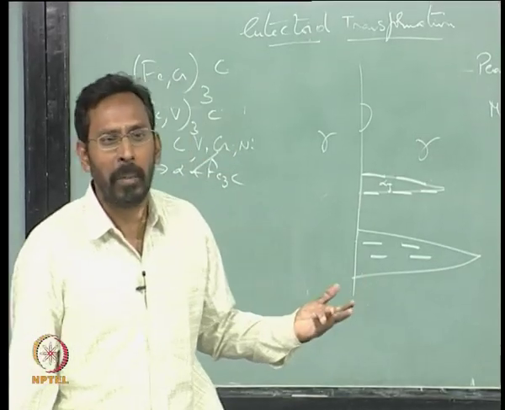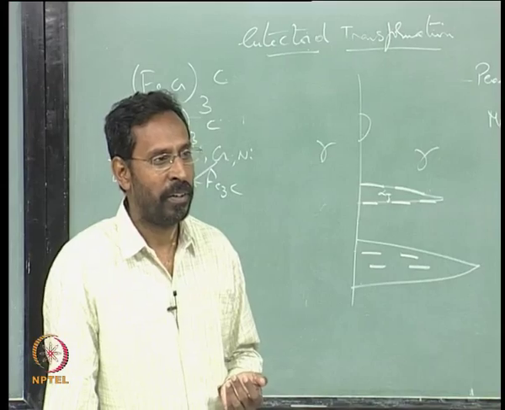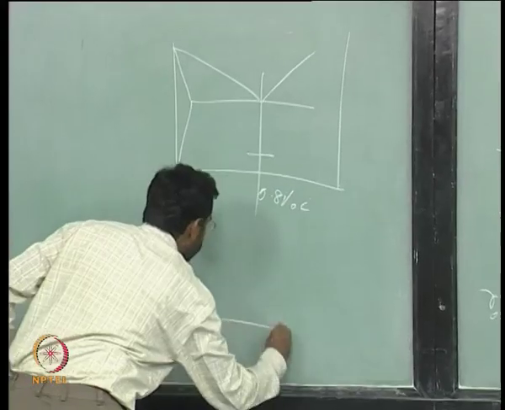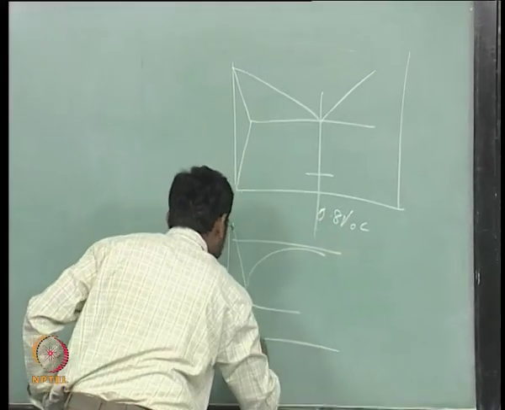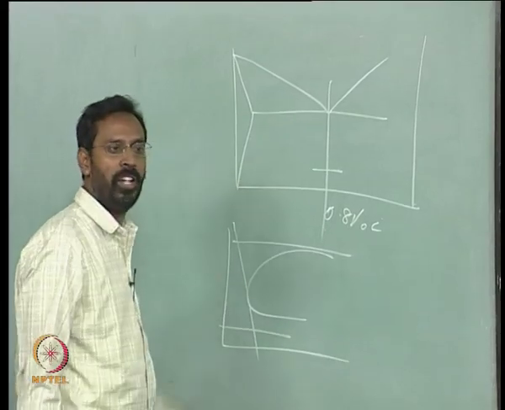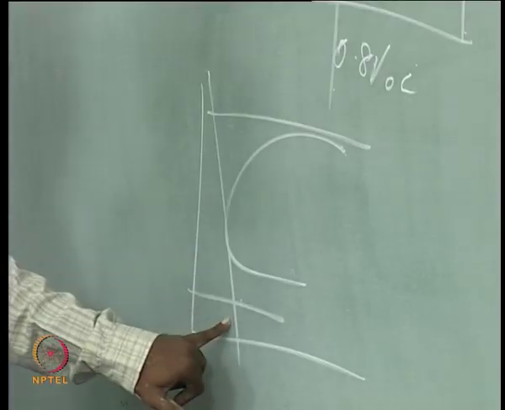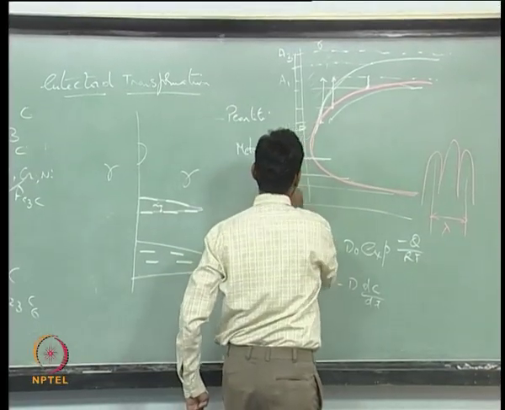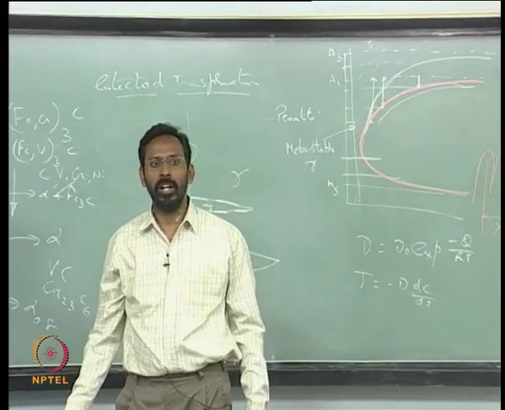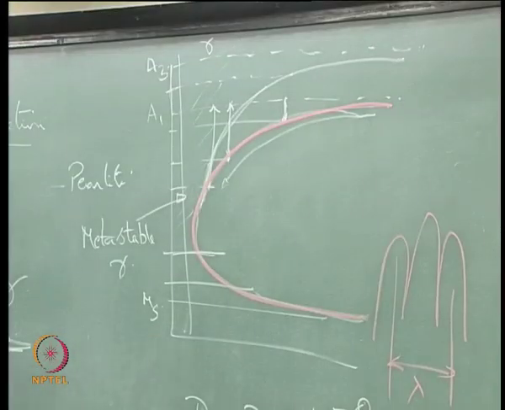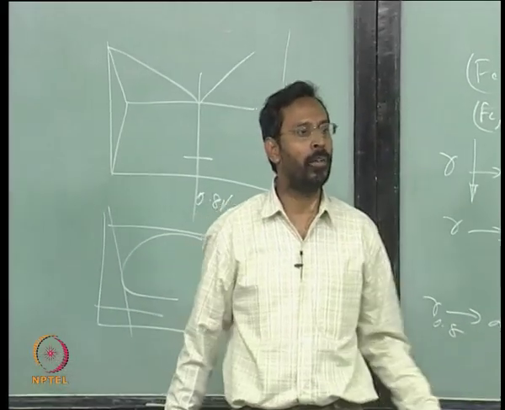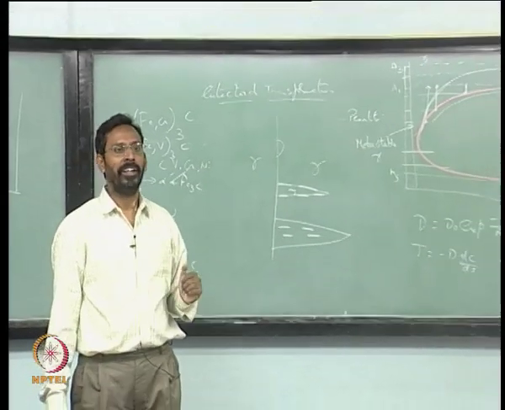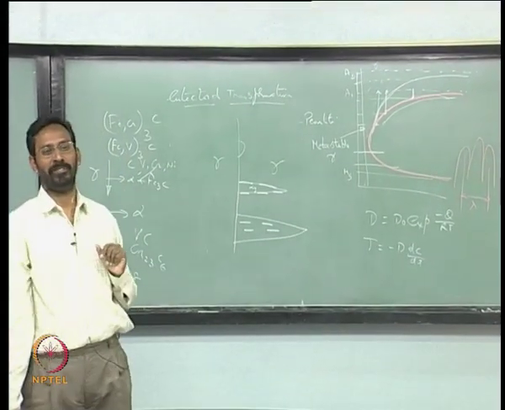This is similar to a glass transition. I mean, if you want to compare with the liquid to solid. So, you quench it in such a way, come to below Tg, you get a glass. This liquid transforms to a glass. Similarly, this austenite, if I quench it below the MS, the only difference is it is a solid to solid transformation, whereas this is a liquid to solid transformation. Liquid to glass is a liquid to solid transformation, whereas gamma to martensite is a solid to solid transformation, and where there is a structural change involved.